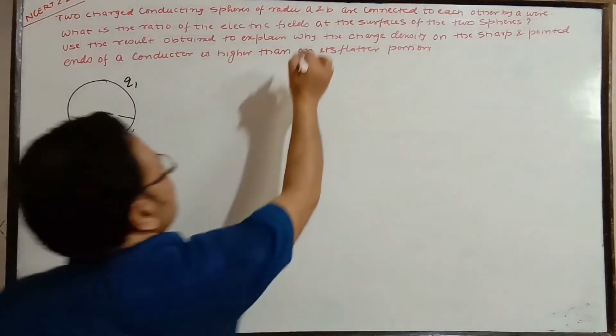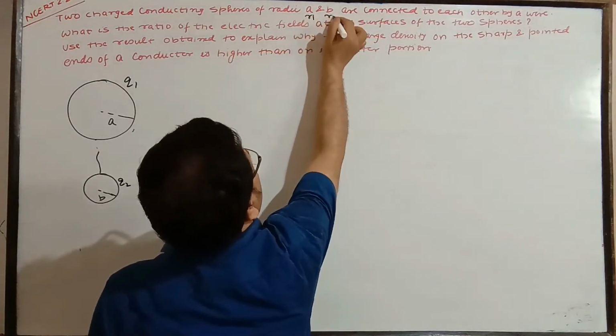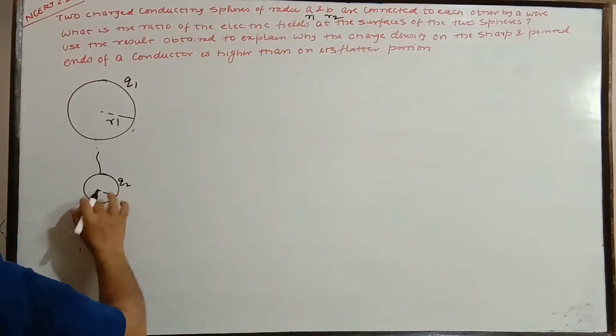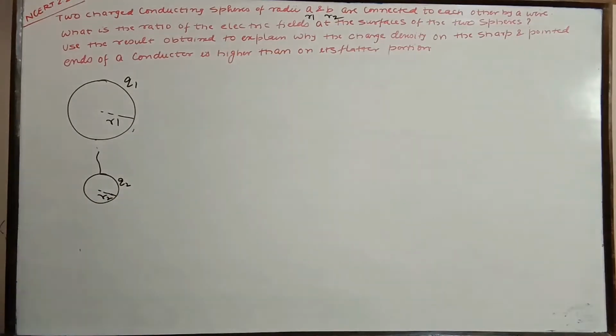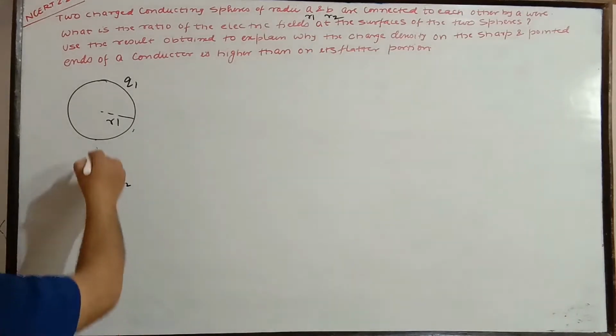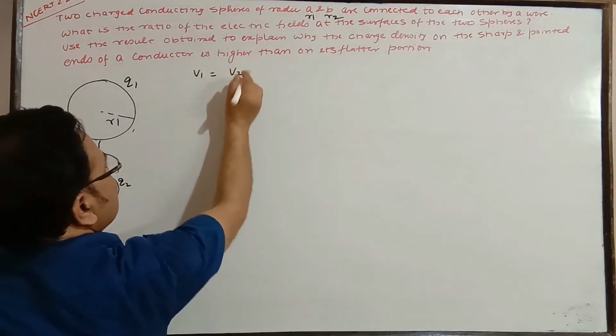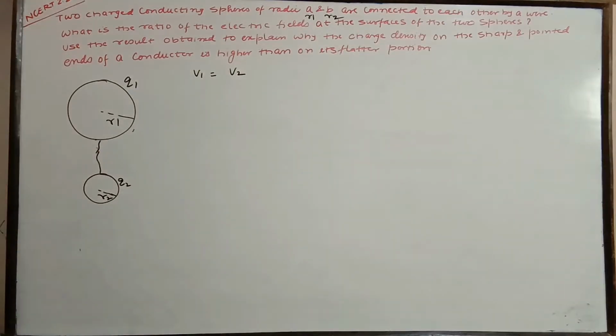So instead of that I'm taking R1, R2, that would be better. So just prefixes, so it would be easy to solve and clear if we subscript R1, R2. And what is the ratio of the electric fields at the surface of the two spheres? So whenever these two are connected, then the potential of the first equals the potential of the second. They are going to equalize by transferring charge from one to another.